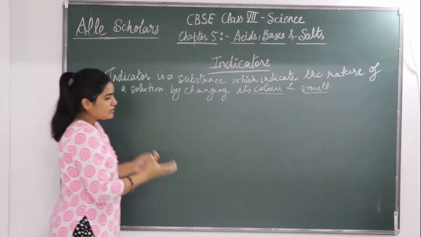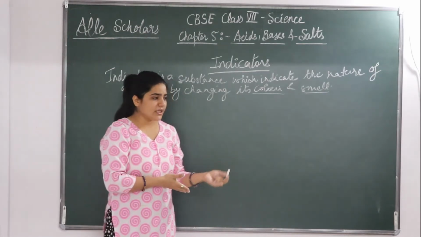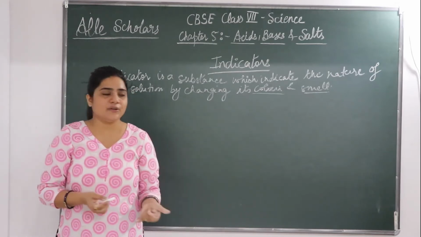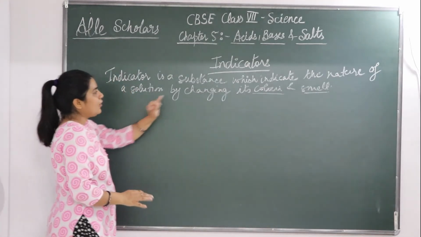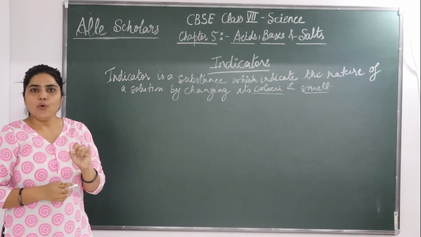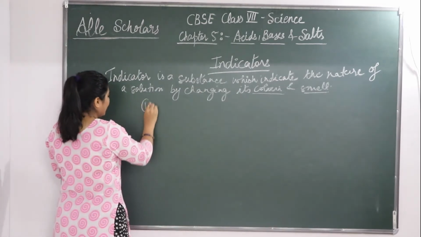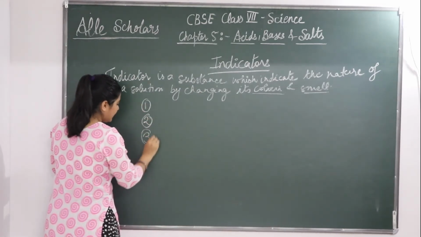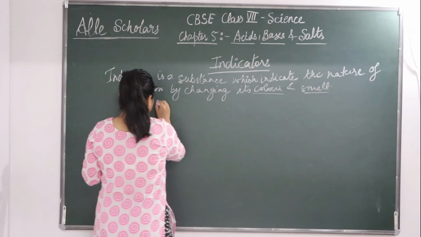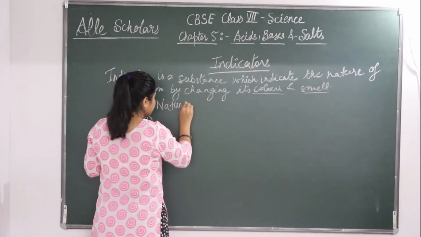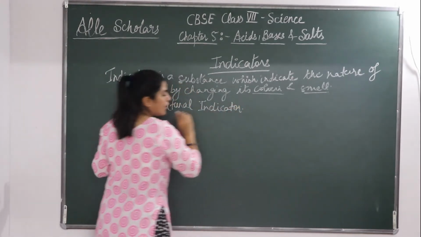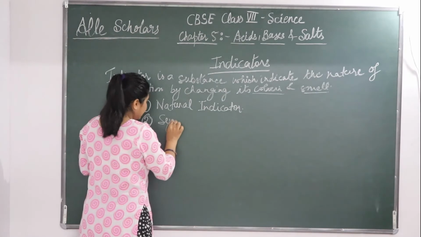Okay, there are lots of indicators. For example, litmus solution is there, litmus paper you can say, methyl orange is there, methyl red is there, phenolphthalein is there. So there are lots of indicators, and basically indicators are divided into 4 types. Let's see what are the 4 types of indicators. The first one is a natural indicator. Second type is a synthetic indicator.